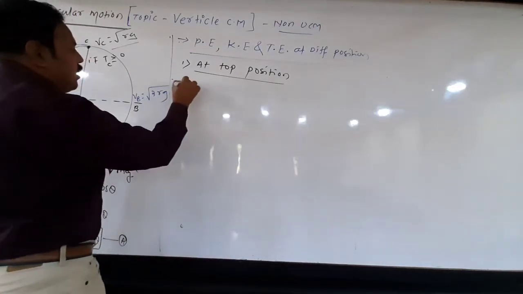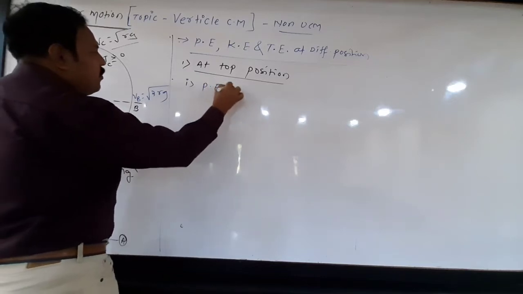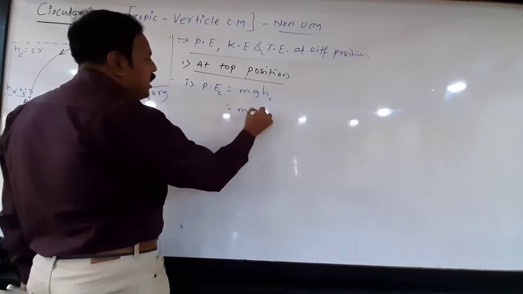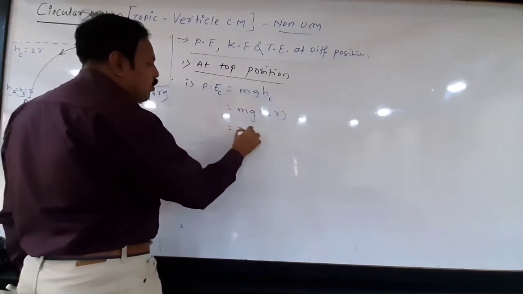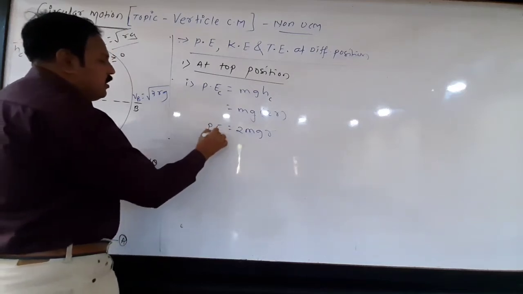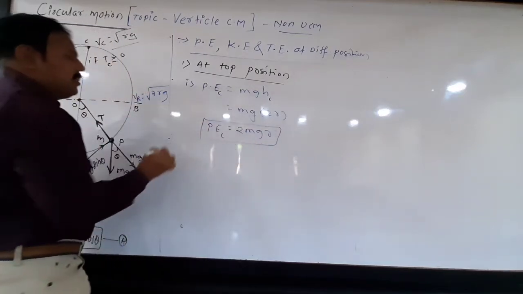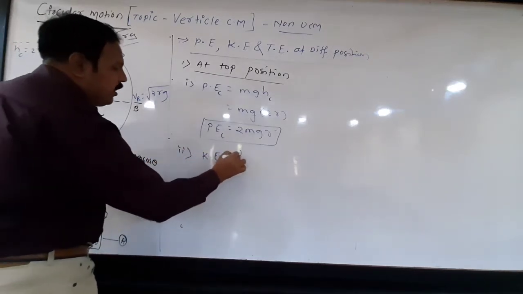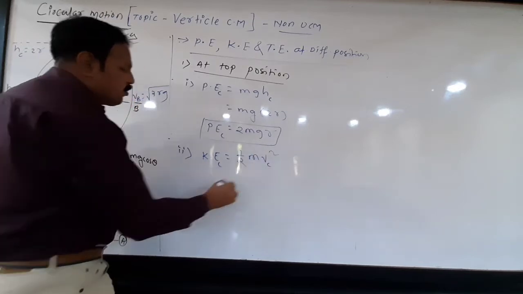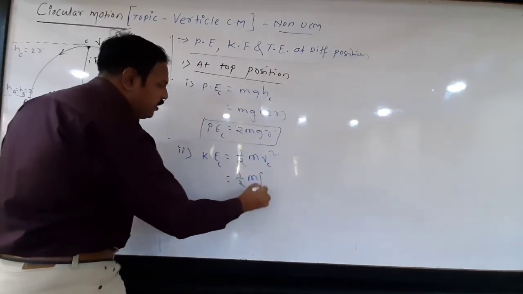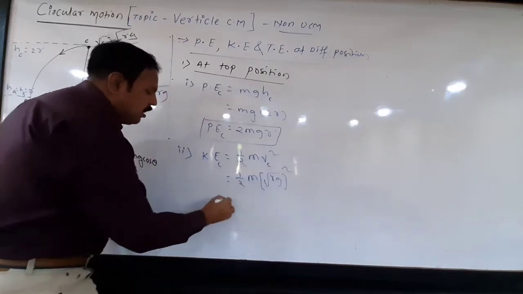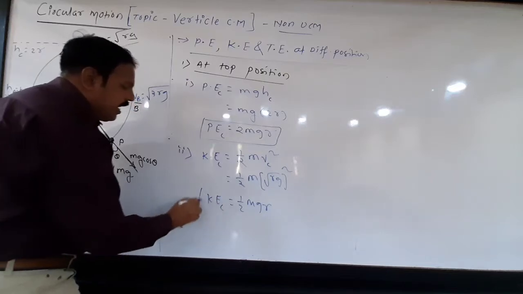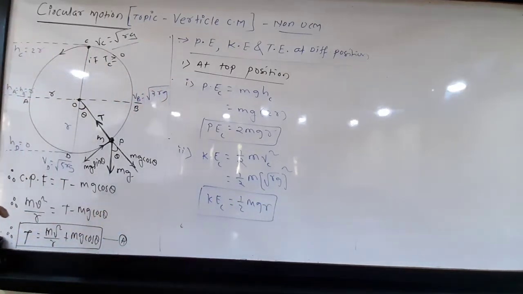So what is number one, potential energy at top? That is equal to mgh at top. So it is equal to mg, h at top means 2r. So this is twice mgr. This is the limiting value of potential energy at top position. Number two, kinetic energy at top. It is 1 by 2 m Vc square. So 1 by 2 m, Vc means under root rg bracket square. So this is 1 by 2 mgr. What is this? Kinetic energy at top position.